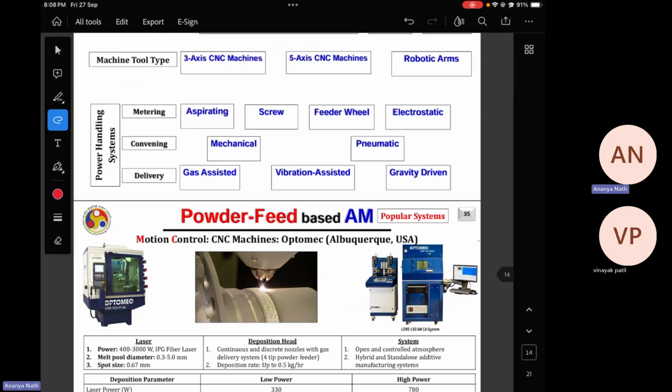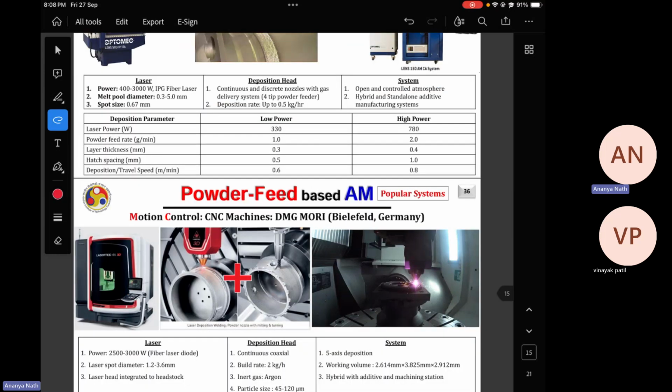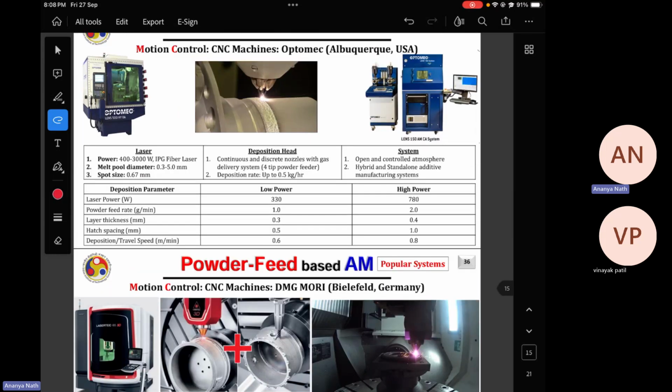Now, the most famous machine in DED is from Optomec. There is some video in the lecture, so you can go and watch how this cladding process goes on. And in case of cladding, as I said, top hat beam profile is the most beneficial one compared to Gaussian.